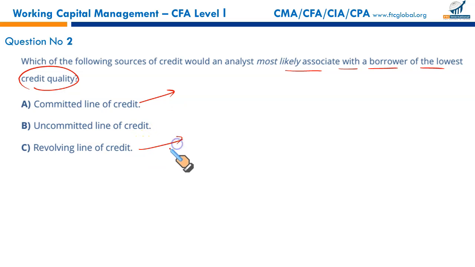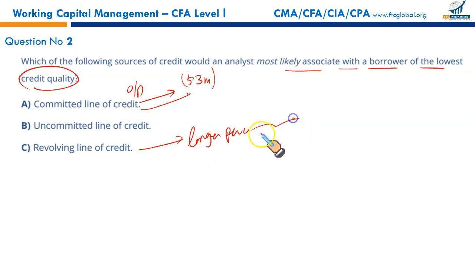Revolving line of credit is also like committed line of credit, but this is for a longer period. So committed line of credit is like an overdraft with a certain ceiling, like maybe $3 million. This is the overdraft limit. Outside the US this is called an overdraft, and in the US, it's called committed line of credit. And revolving line of credit is like committed line of credit, but it is for a longer period that can be rolled over to many years into the future.